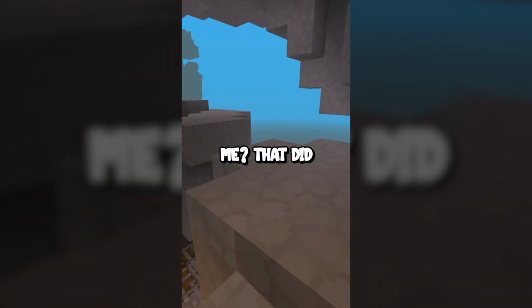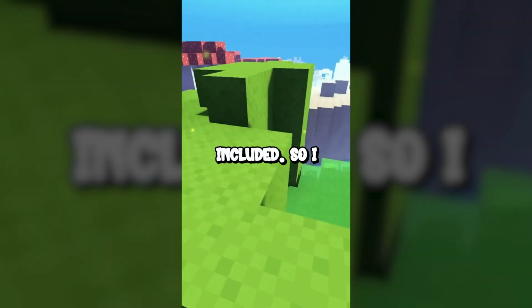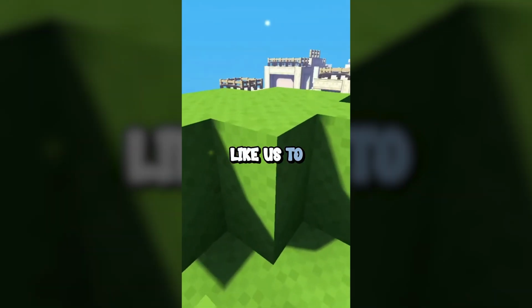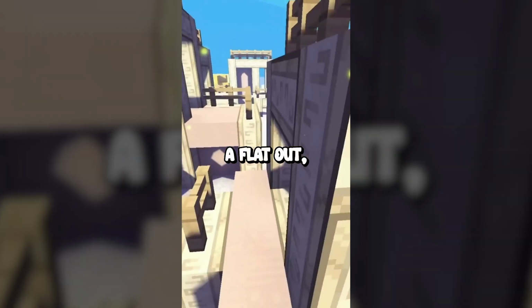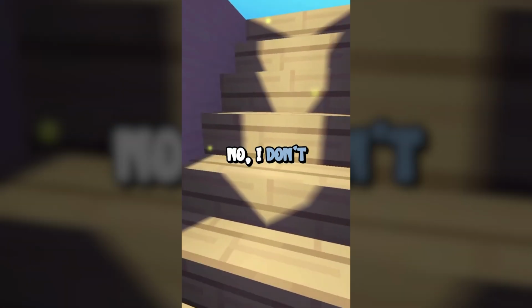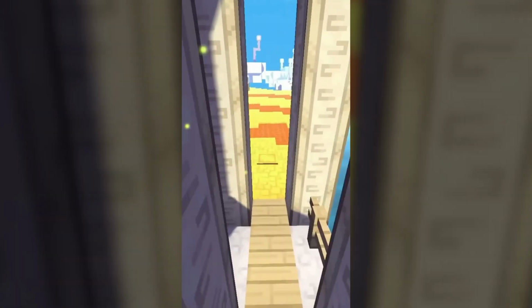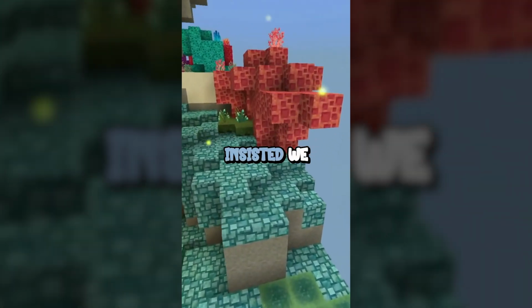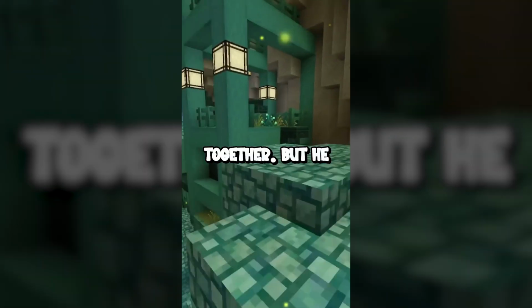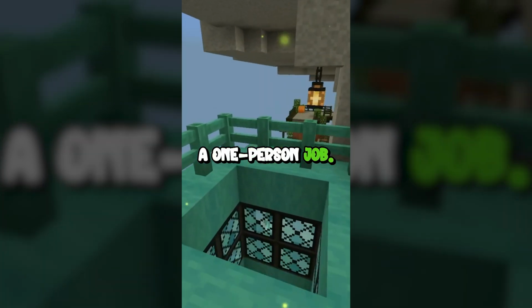Excuse me? That did not sit right with me. It felt like I was being dictated to rather than included. So I calmly repeated, "I'd like us to sit down together and go through everything as a team." His answer? A flat-out, "No, I don't want to do that. You can look at my spreadsheet when it's done." At this point, I was getting frustrated. This is a marriage, a partnership. I insisted we should make these decisions together. But he doubled down, saying he's always done it alone and that finances are a one-person job.